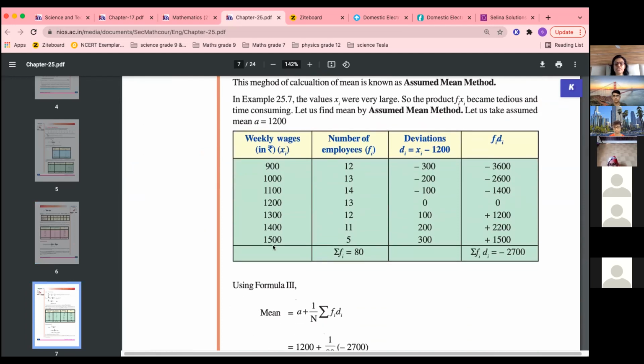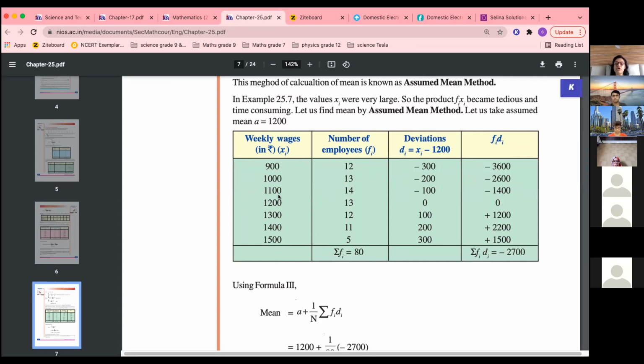Here we have weekly wages and number of employees, these two columns are given in the question. Then we'll find the deviation. For deviation, you take any middle value, like 1 2 3 4 5 6 7 values, so we'll take 1200. And if the count is even, take any one of the two middle ones, okay. So if we take 1200, a is 1200.